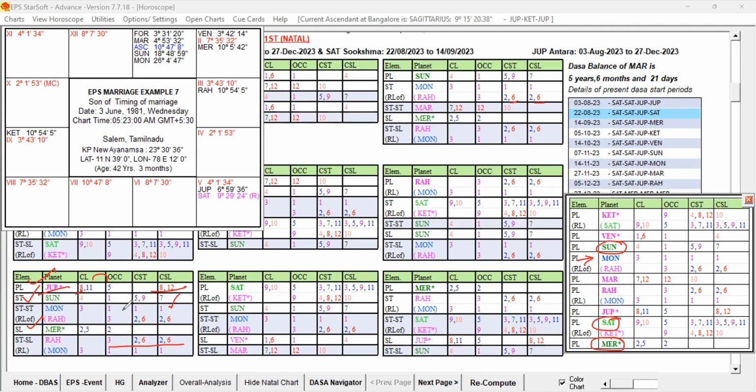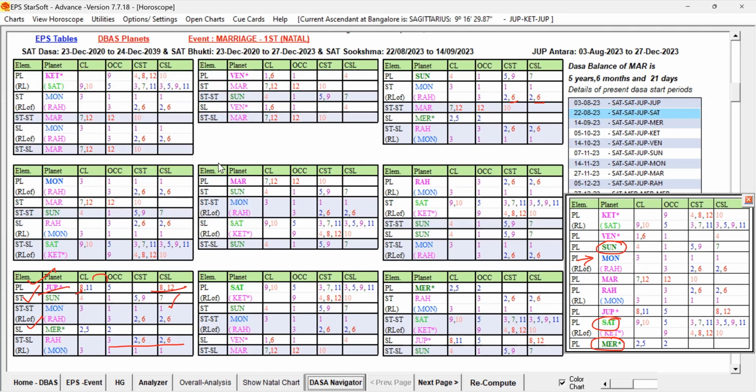So now we have to look at the Bhukti Lords. What are the Bhukti Lords? Jupiter Bhukti itself can be favorable only if Jupiter is strongly favorable without any obstacle. Then Jupiter can give a marriage during its own Bhukti. The disadvantage with Jupiter is that the source planet itself is talking about 8, 8 and 12.